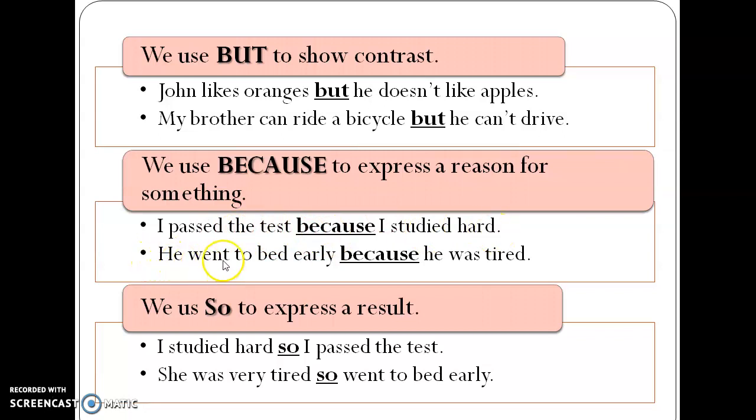Similarly, he went to bed early because he was tired. He went to bed early. Why did he go to bed early? Because he was very tired. Over here it is giving us a reason. So it is clear. Now let's move to the next conjunction, that is so.